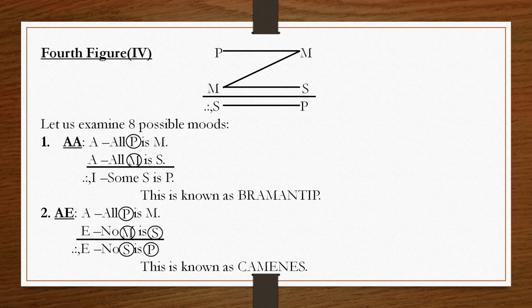This is known as Bramantip, and we will see the next combination, that is AE. The E proposition is negative, so the conclusion is negative, and both are universal, so the conclusion also is universal. Here we get an E proposition as the conclusion. E distributes both subject and predicate.